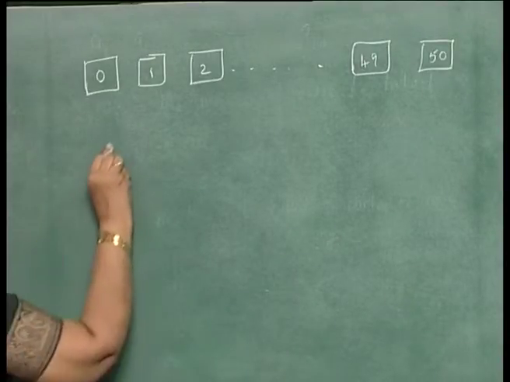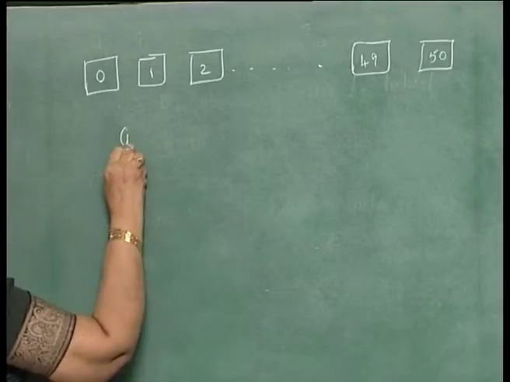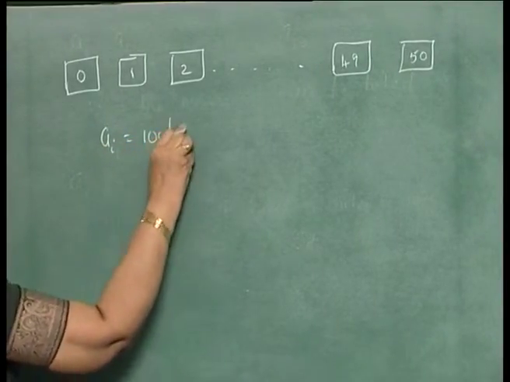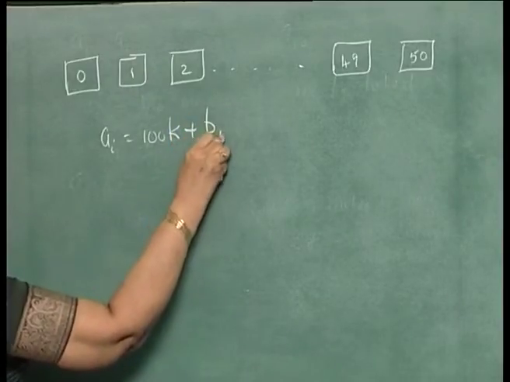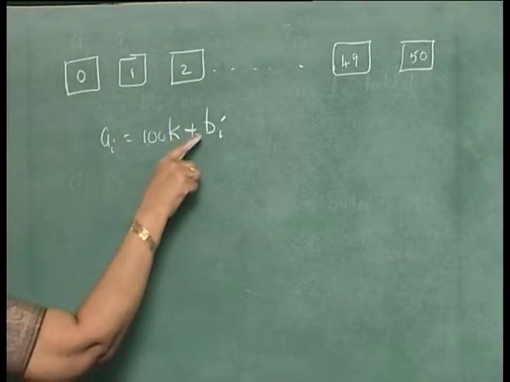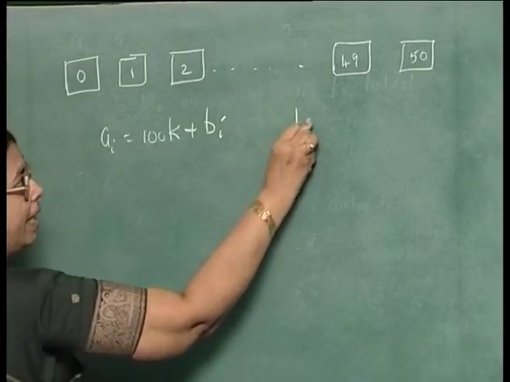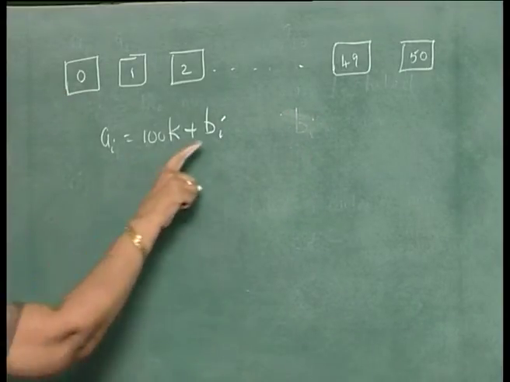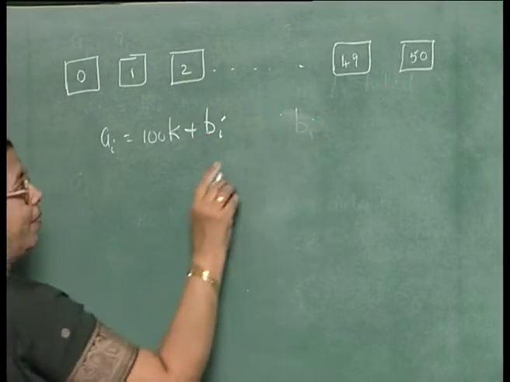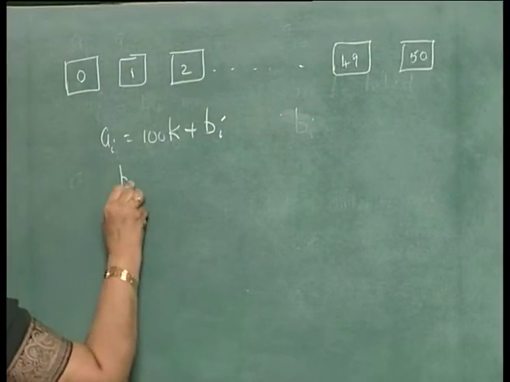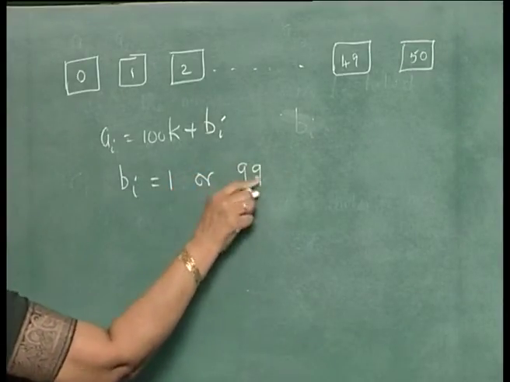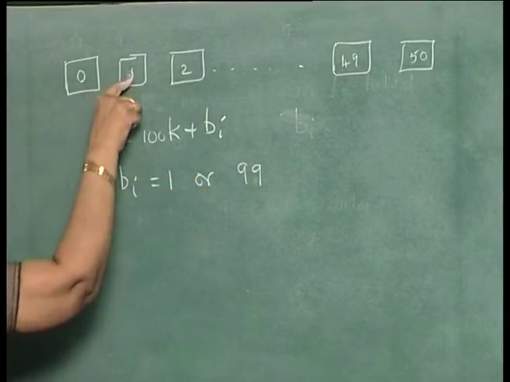Any number ai is of the form 100k plus bi. Now, if bi is 0, you put it here. If bi is 50, you put it here. If bi is equal to 1 or 99, you put it here in the box corresponding to 1.